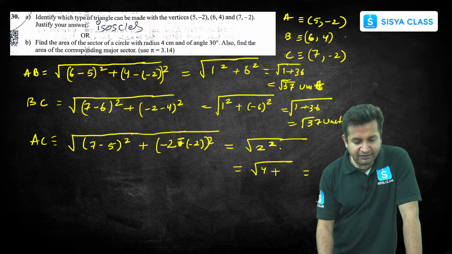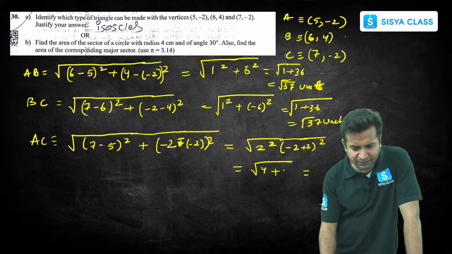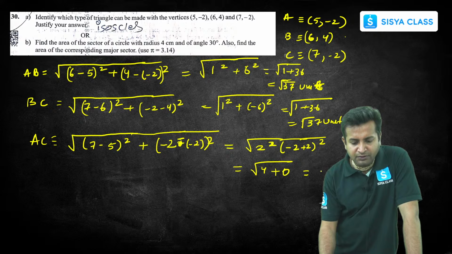Here 2 squared is right, and here what we got? Minus 2 minus of minus 2, minus would be plus, so plus 2 minus 2 whole square. So this will be 0. So it will be root 4. Root 4 is nothing but 2. So we got 2 unit.